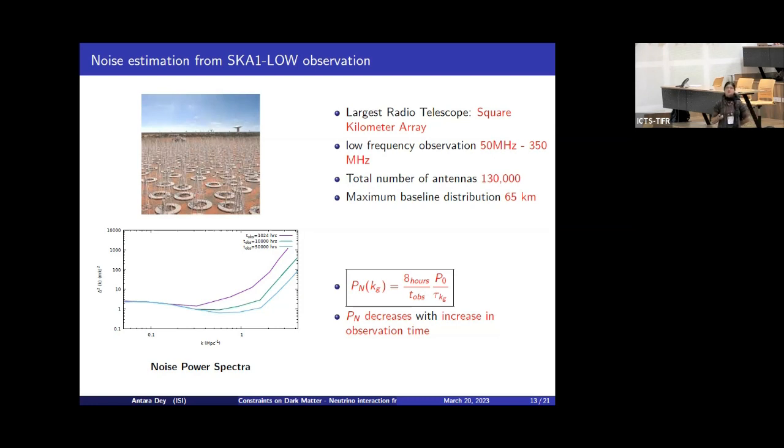So this is the antenna layout of the SKA1-Low, which is in Western Australia. And this is the specifications for the telescope. And this is the noise power spectra generated for the SKA1-Low telescope.